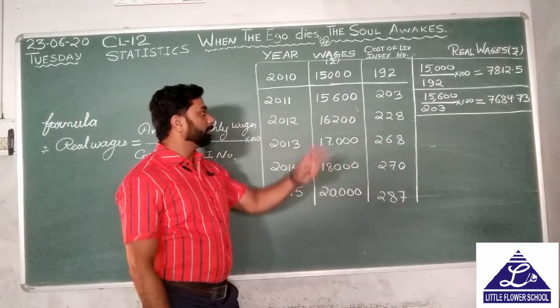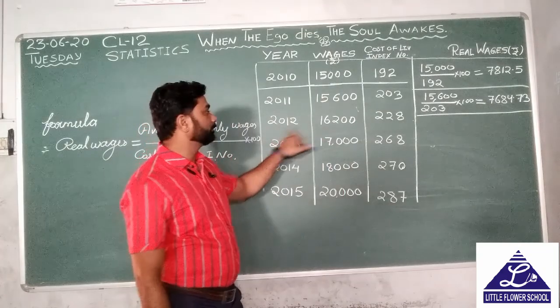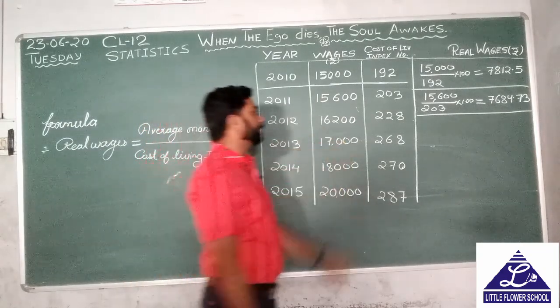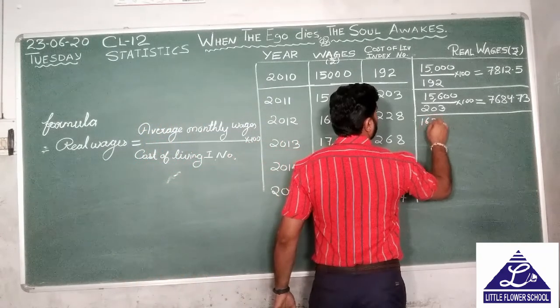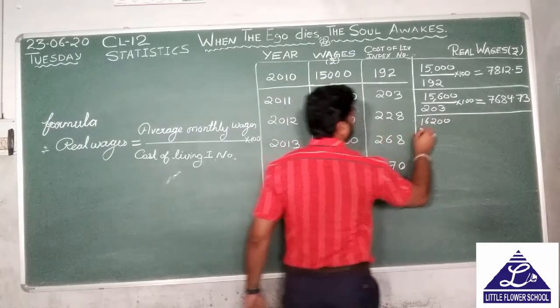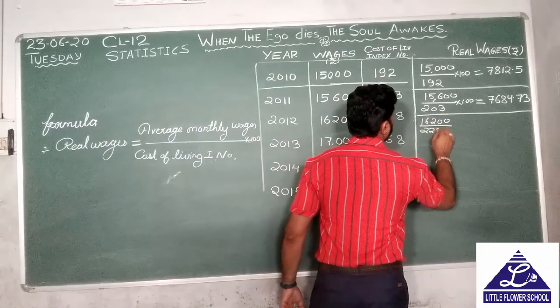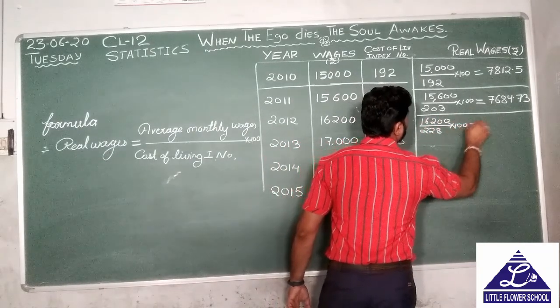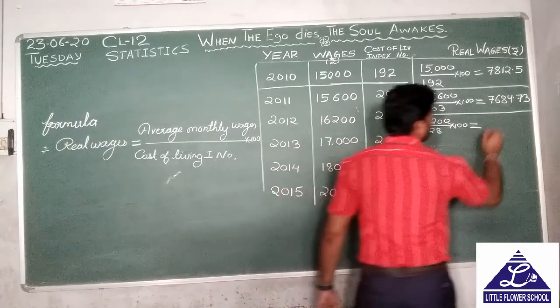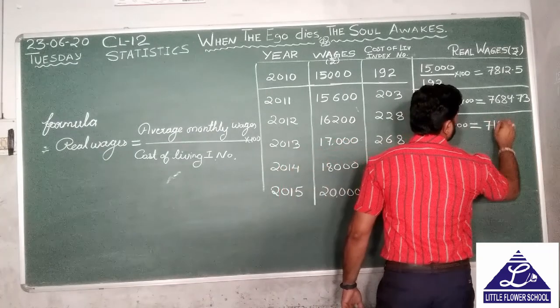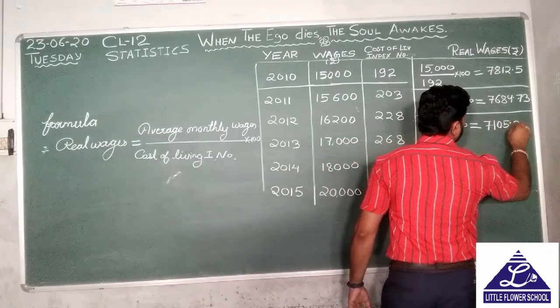Second one. Now the third one, 2012, that is 16,200 upon 228 multiplied by 100. That will be 7105.26.